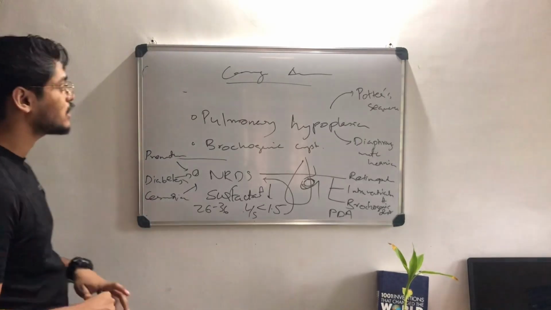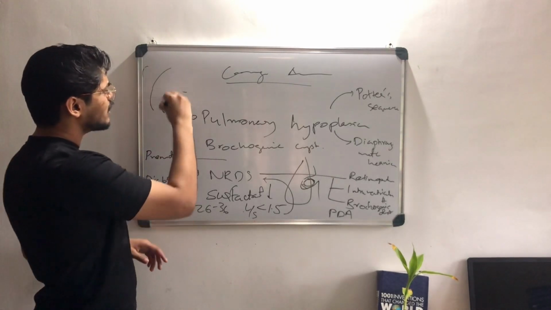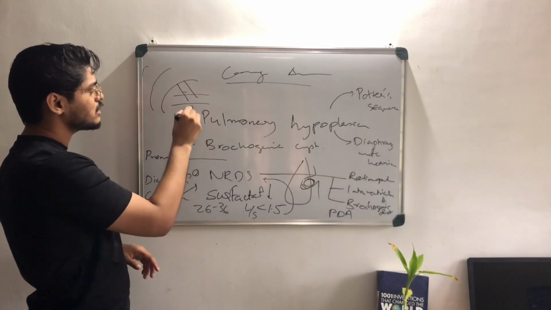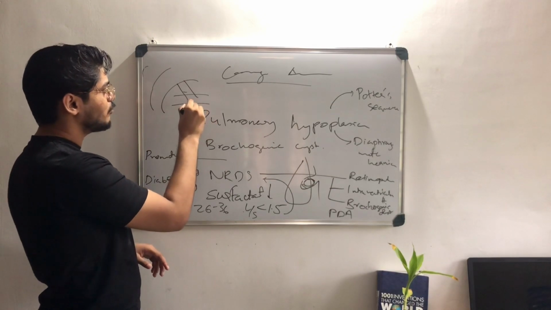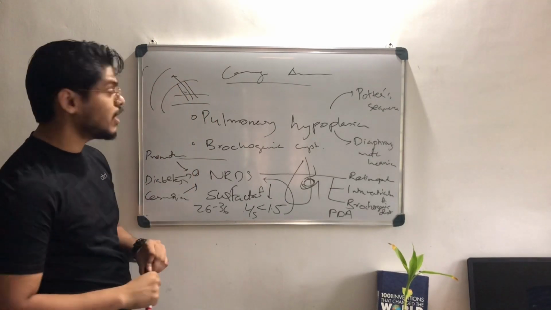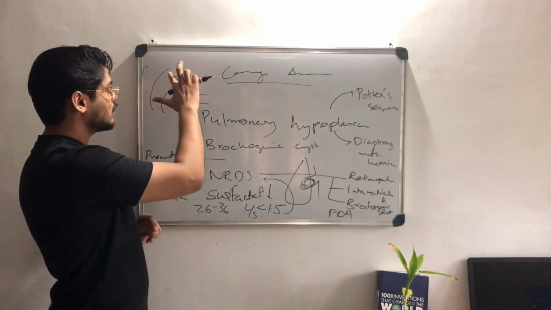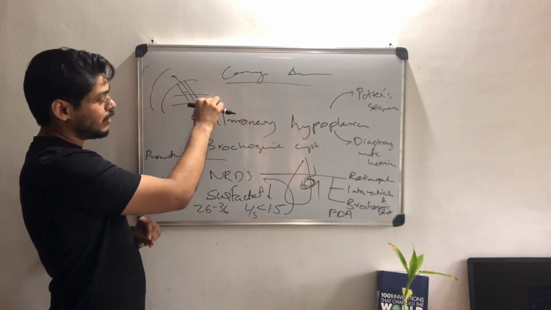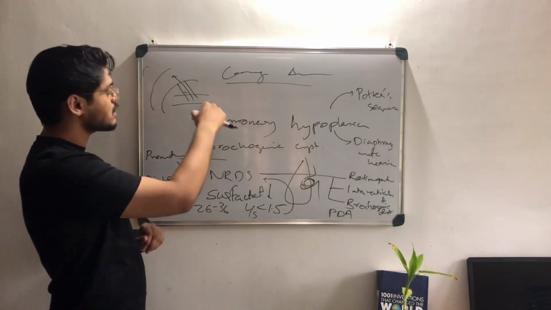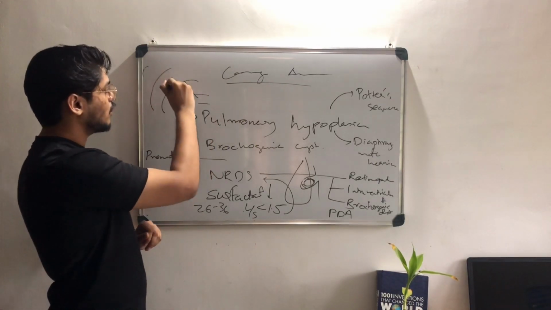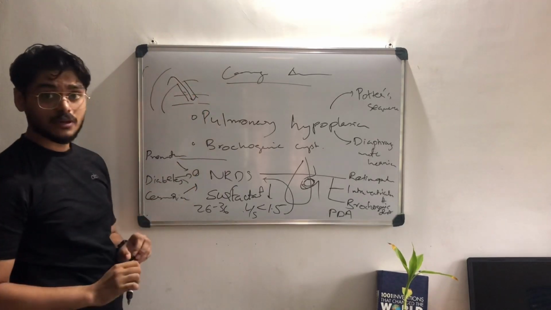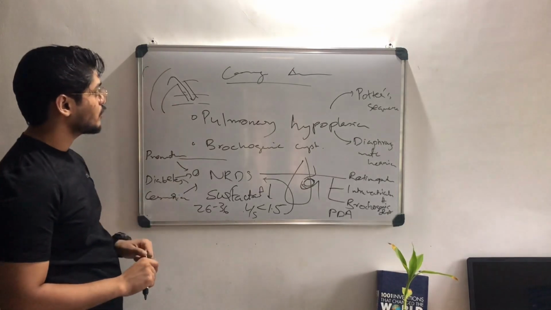What is patent ductus arteriosus? You know that the aorta is there, the pulmonary artery is there, so there is a shunt between them, and blood from the pulmonary artery will go into the aorta in the fetus. But after birth, the pulmonary vascular resistance is reduced very much, so the aortic pressure will be more and the aortic blood will be transferred into the pulmonary artery.